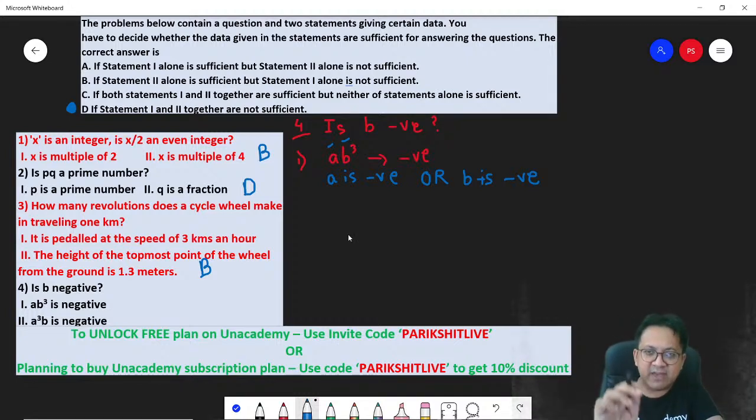And if B is negative, B cube is also negative. If B is negative, remember, B cube is also negative. I hope this is abundantly clear.